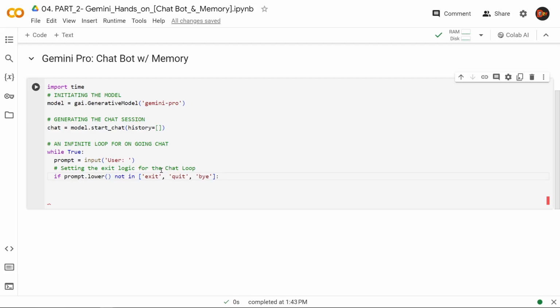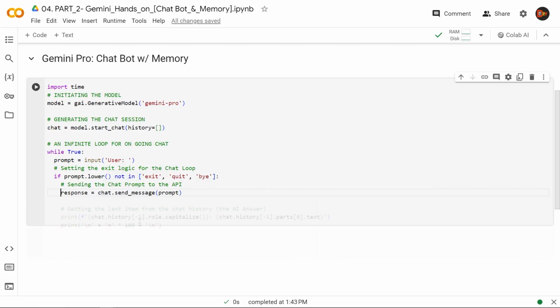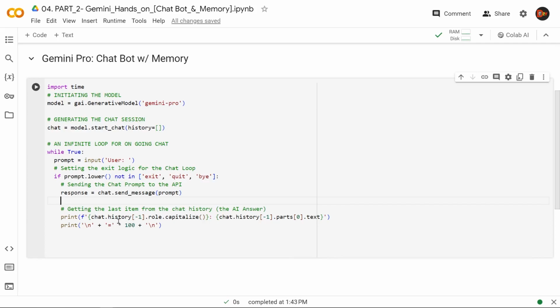So let's bring in our chat messaging. This is where we're going to be sending our messages using chat.send_message and the prompt, whatever we collect from the user. And next, we're going to collect the last message that the AI sent us and display it on screen. This is also a part that was explained in much more detail in the first part of the video.